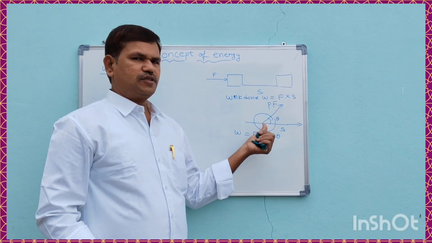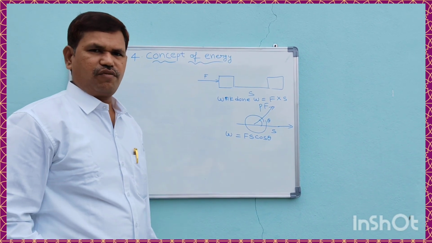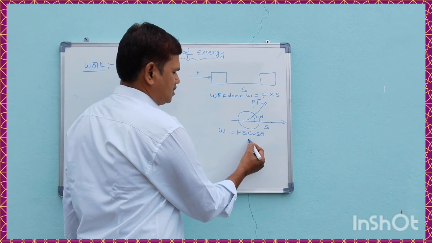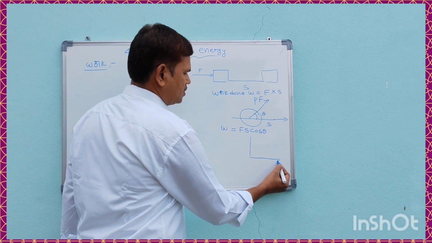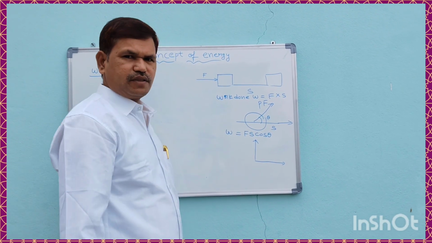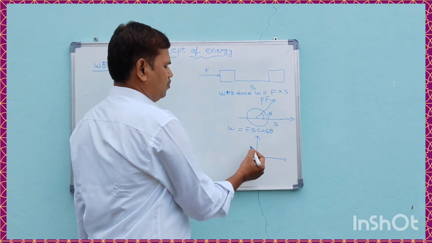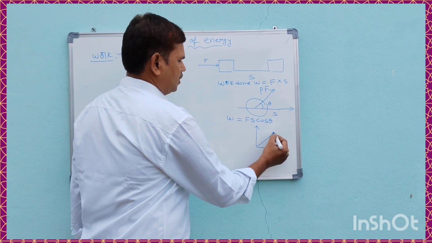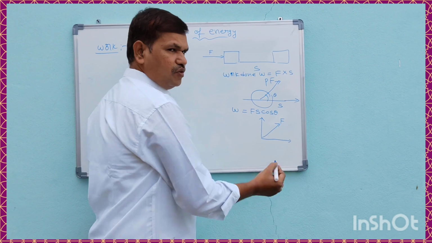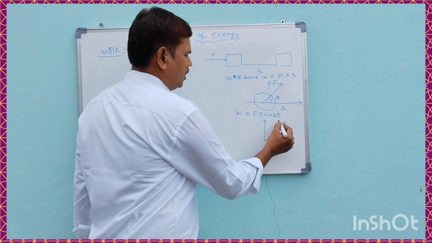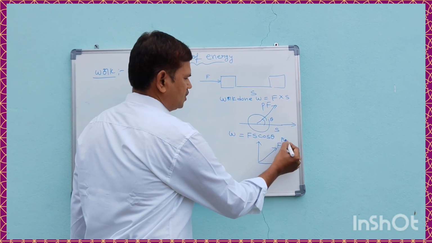So this can be resolved according to resolution of vectors. According to resolution of vectors, a vector can be resolved into two components. Here force is a vector. The applied force is the pulling force here.